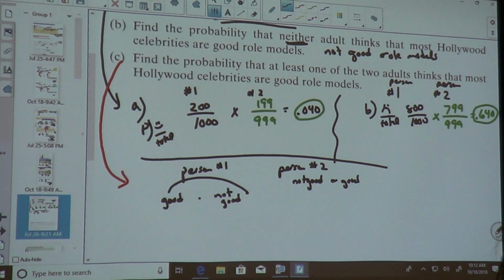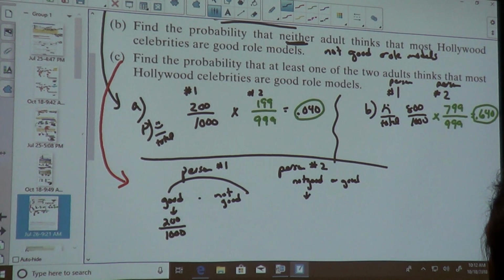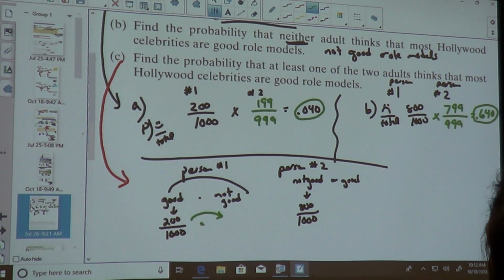So, what probability thinks they're good? Out of? What probability thinks they're not good? 800. Okay, now, because it is without replacement, what would this be without the replacement? 800 over 999.